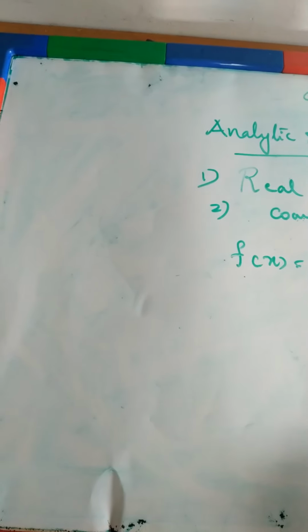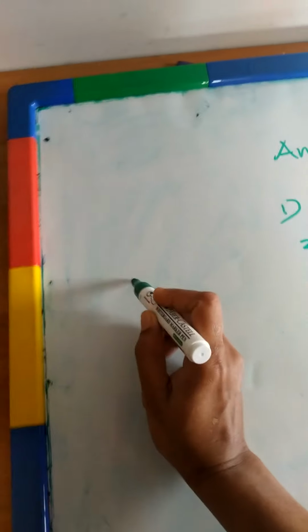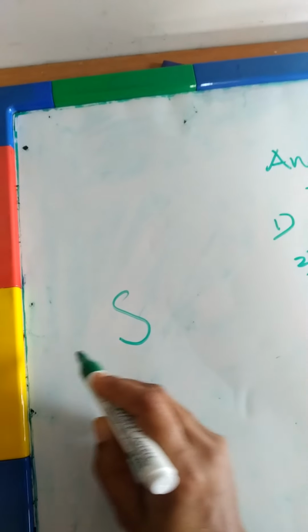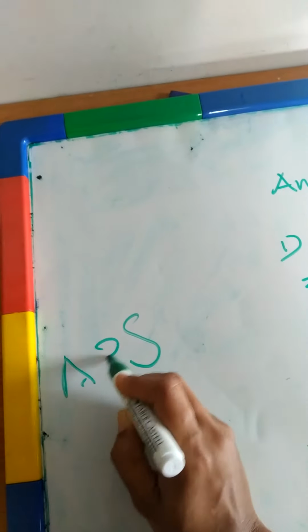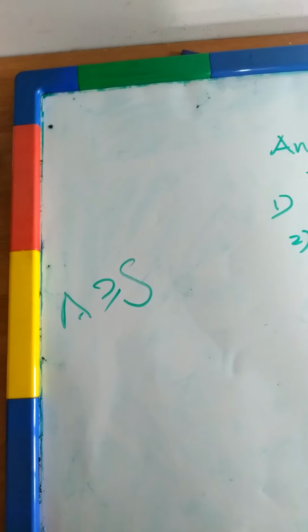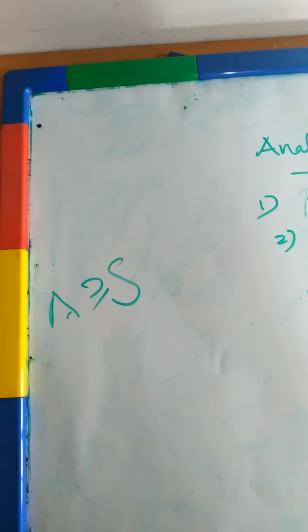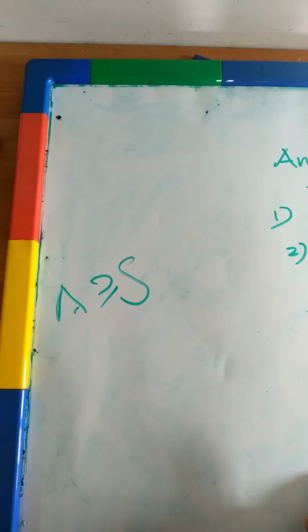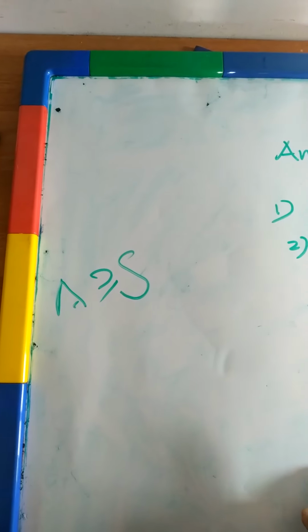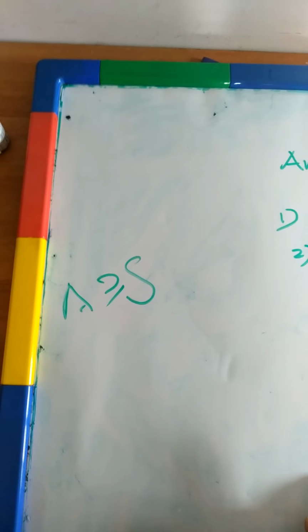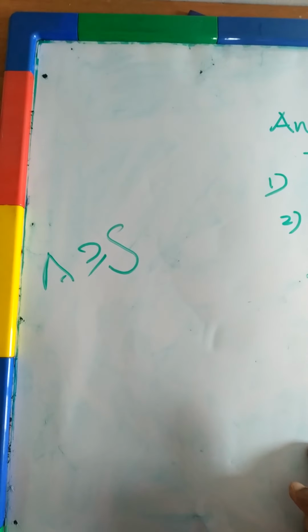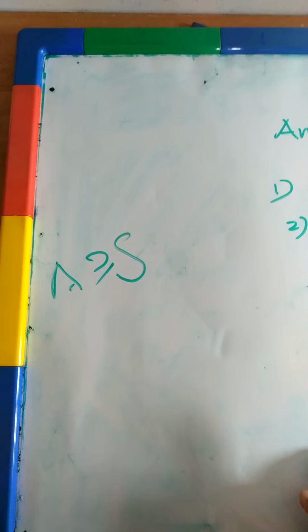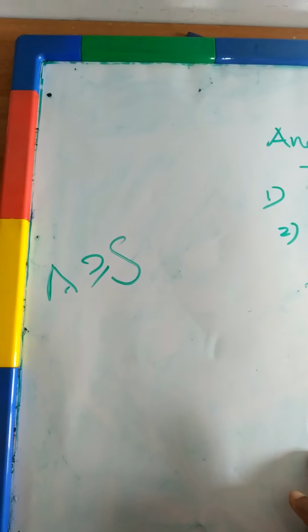A function f is analytic on a set S if it is analytic on an open set containing this set. In order to define the analyticity of a function, we need that function to be defined on an open set. What is the reason for that? In order to define the differentiability of that function, we need an open set. So to define analyticity also, we need an open set.